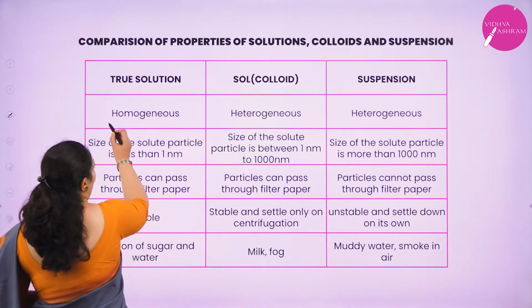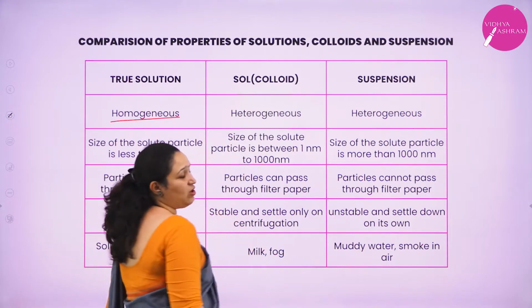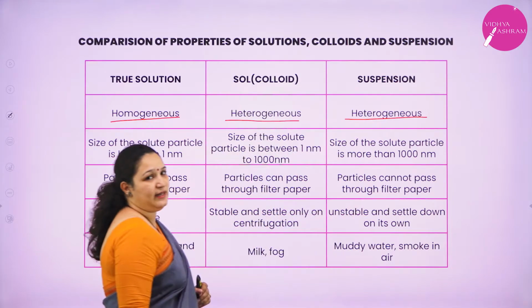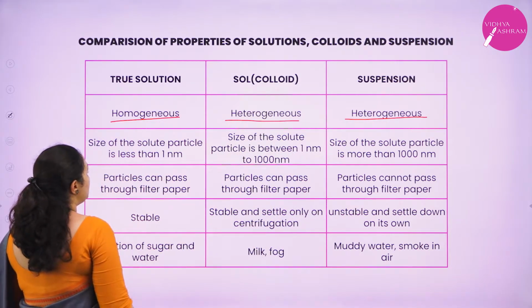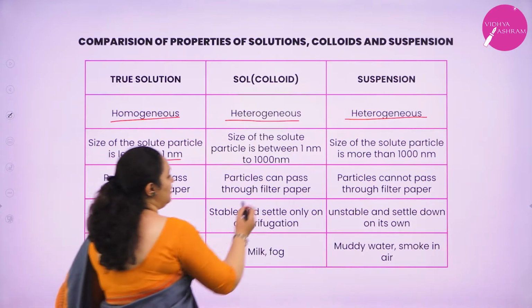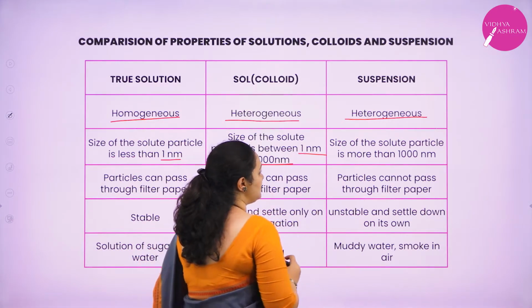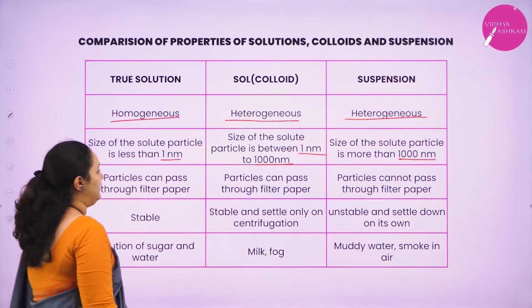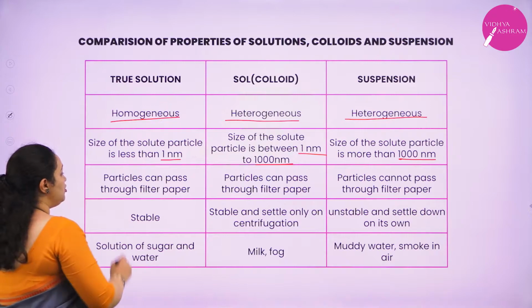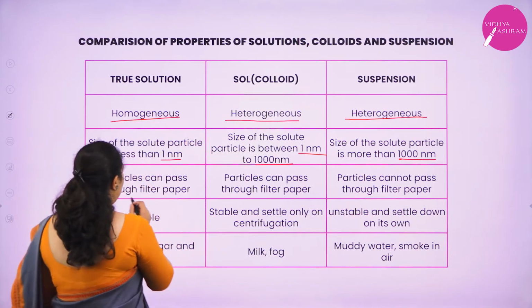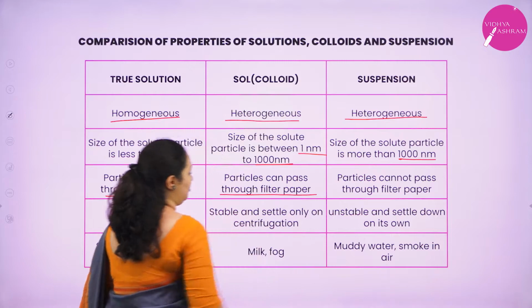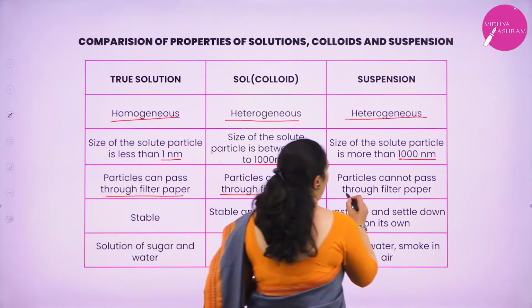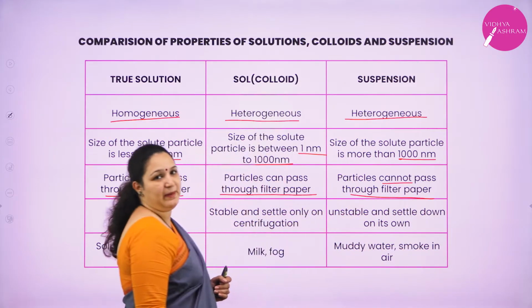True solutions are homogeneous. Colloids, also called sols, are heterogeneous. Suspension is also heterogeneous. The size of the solute particle in a true solution is less than 1 nanometer. In colloids it is between 1 nanometer and 1000 nanometer. In suspensions it is greater than 1000 nanometer. Next, in true solutions and colloids, the particles can pass through the filter paper, but in suspensions they cannot go through the filter paper.